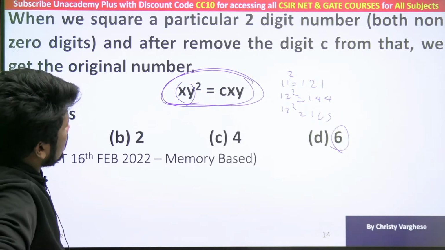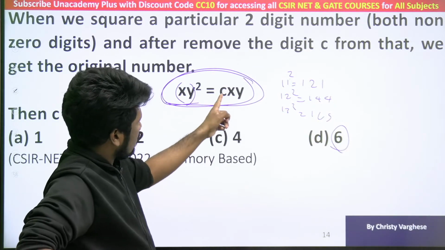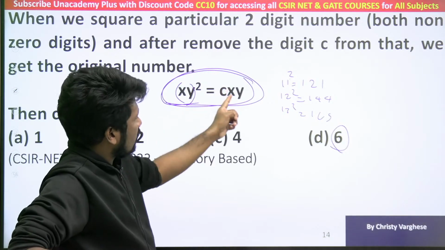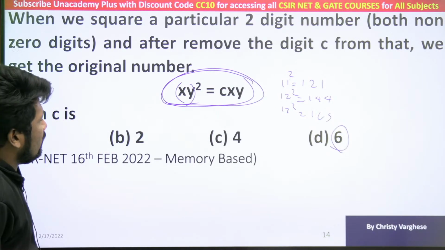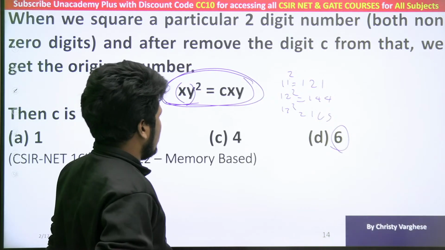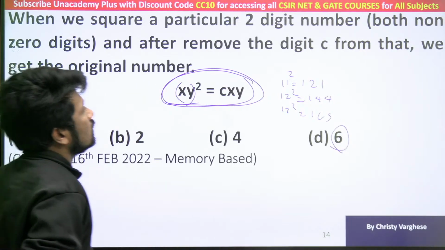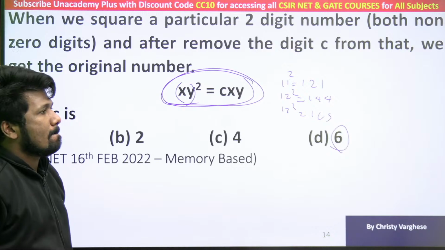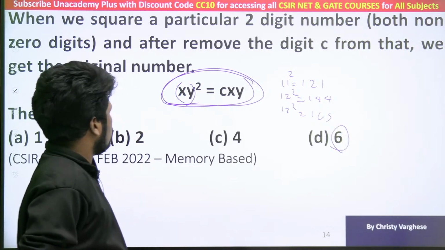You can do the direct method also. You can take this as 10x plus y, and 10x plus y the whole square equals 100c plus 10x plus y, and you can simplify that to get the value of c. We want only c, we don't want x and y, that is why it is easy. Anyway, first we will use trial and error. 19 square is 361, 21 square, 22 square will be 484.